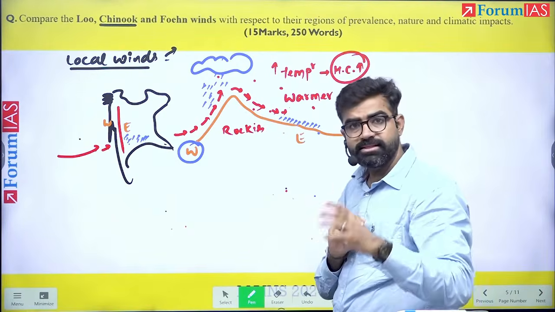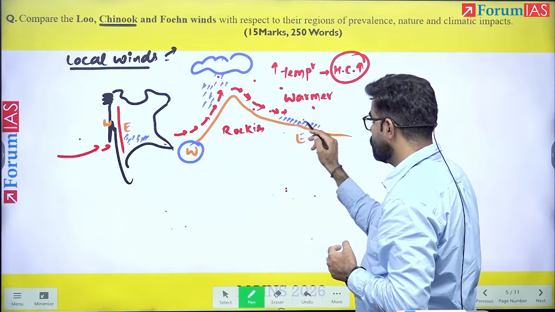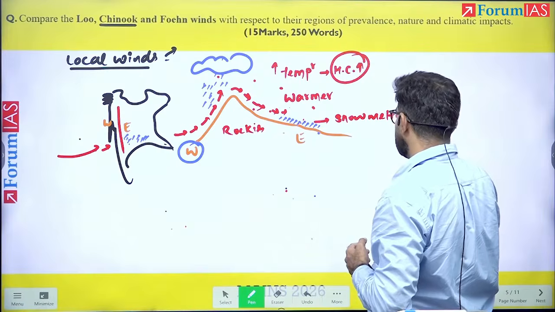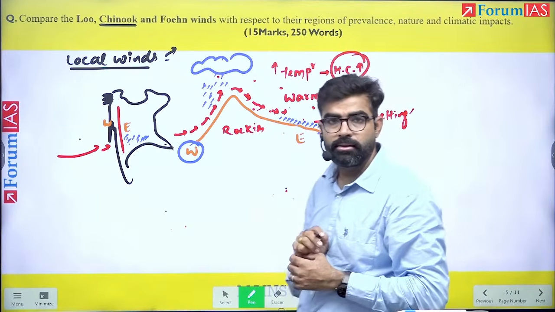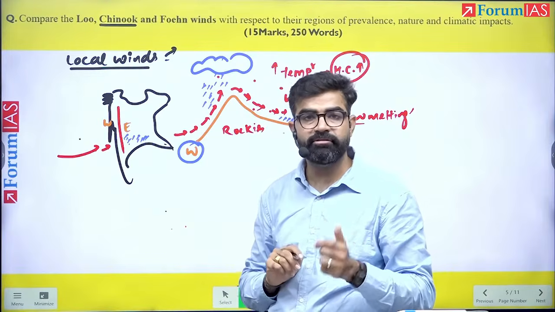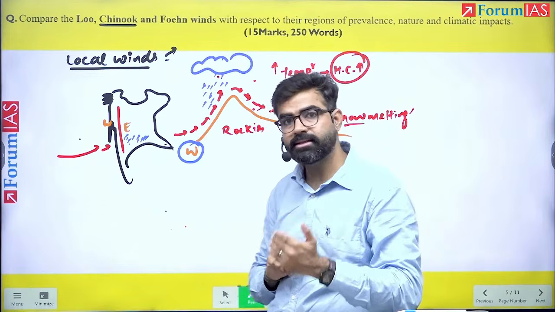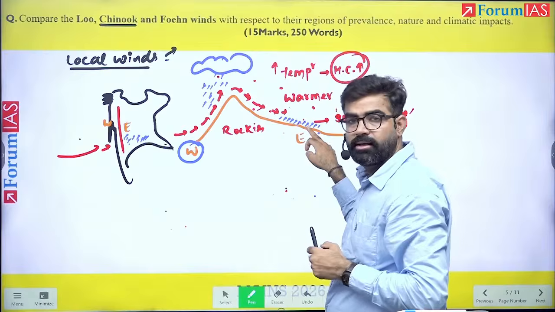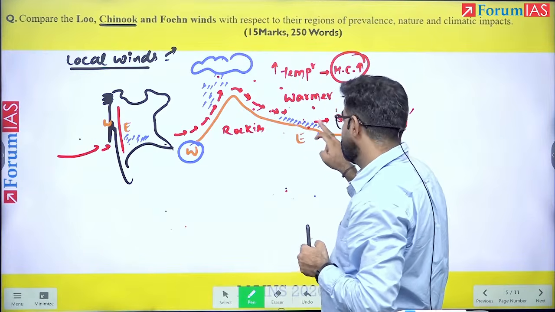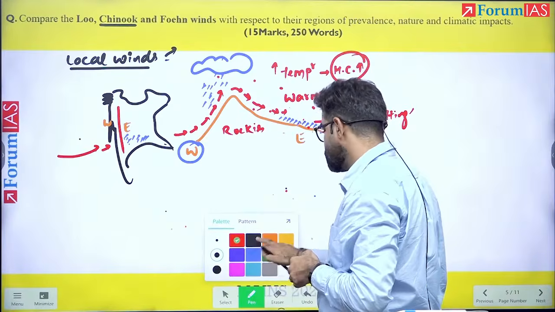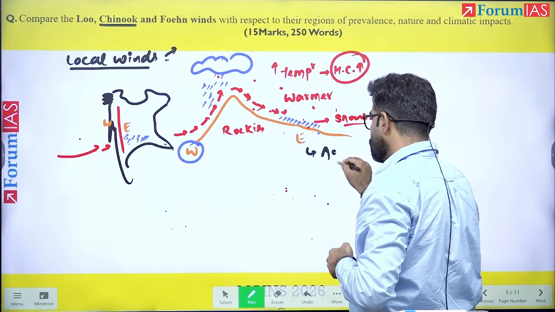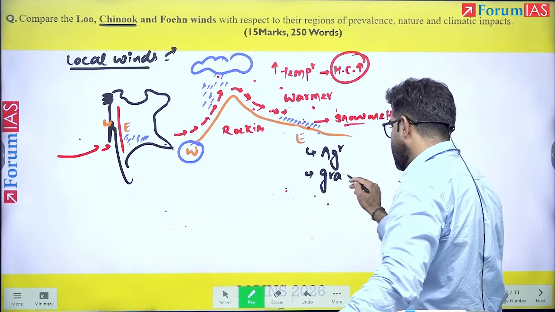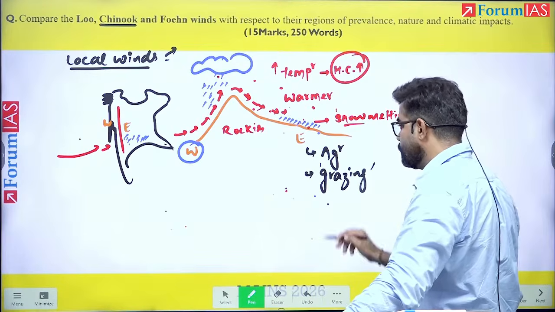When this warmer air comes in contact with the snow, the snow will start melting. Therefore, it is also known as snow eater. These winds of Chinook are referred to as snow eater, as they result in defreezing or melting of the ice in this area. Now, with this melting, it is very much possible to do something agricultural, like grazing, and therefore it is very important for this area.